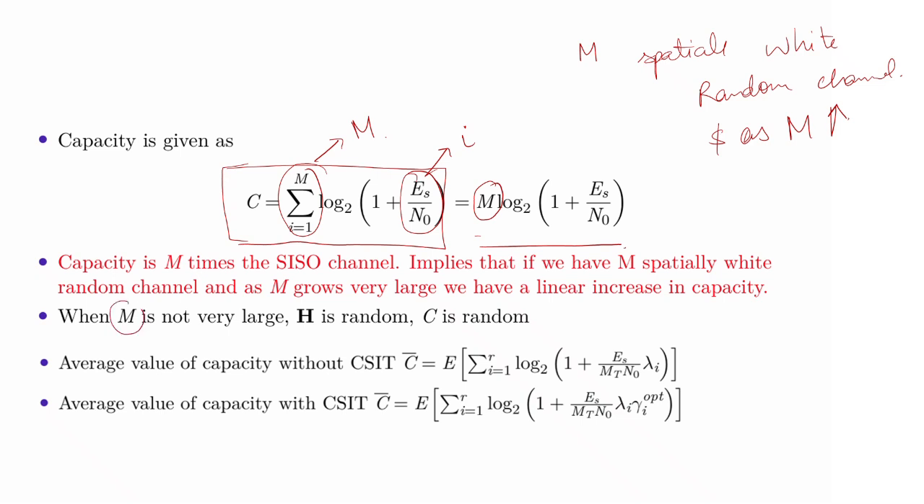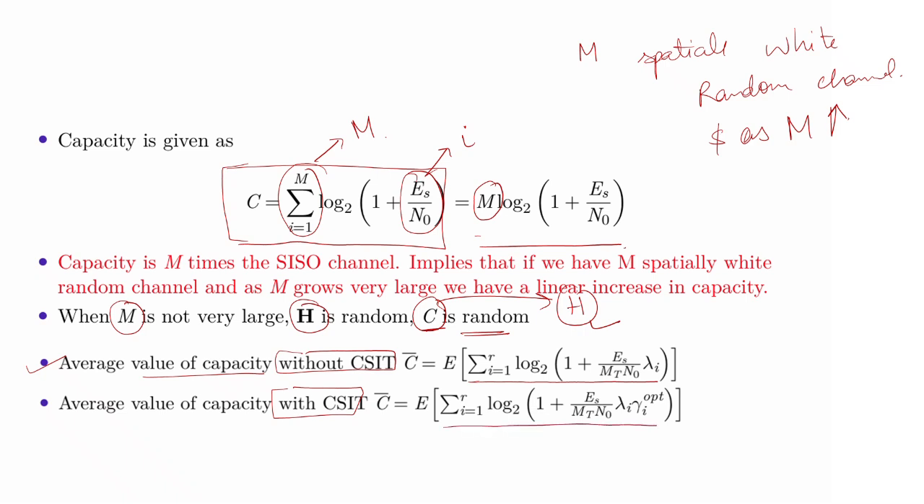Now if M is not very large, then H is random and capacity depends on H, which is random in nature, so capacity would be random. In that particular case, we can compute the average value of capacity for two cases, without CSIT and with CSIT. The expressions inside remain the same as what we have studied earlier. The only thing is that you need to take the expectation over this capacity for different random channels.